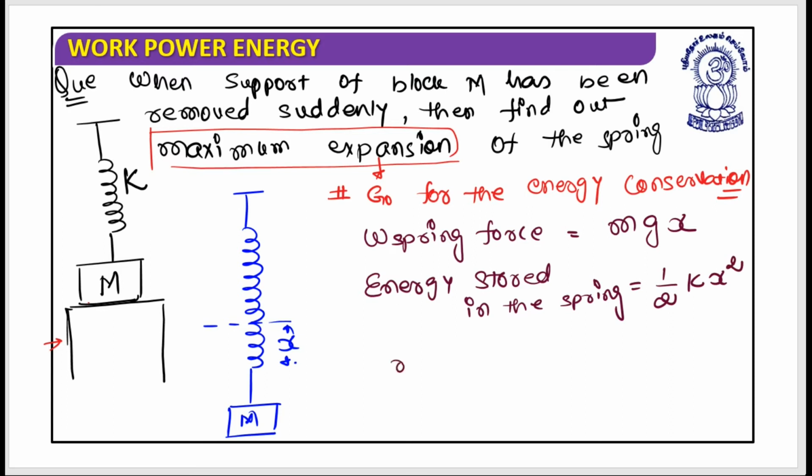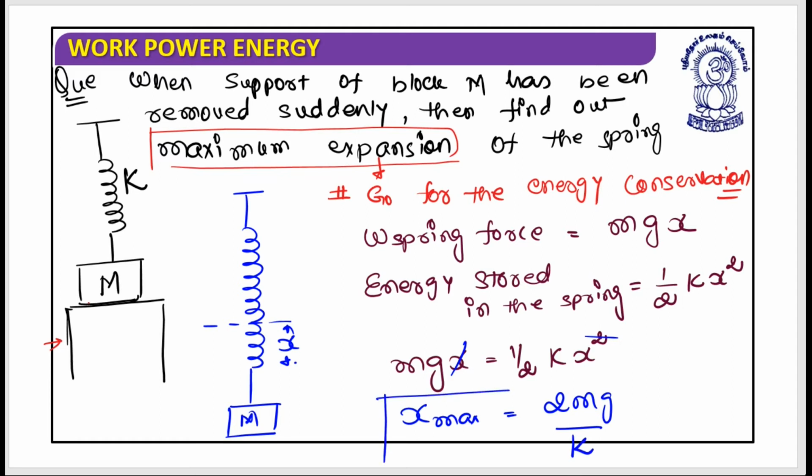So this mgx could be equated to half kx square, and this x and this x have gone, and this x max should be given as 2 mg by k.